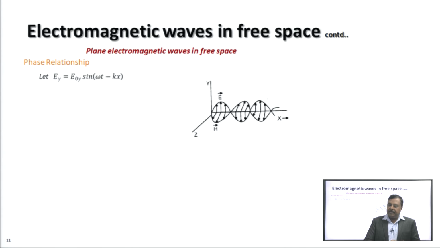In case of a plane electromagnetic wave propagating along x axis, the electric field has no component along x axis, and we considered the y axis along the electric field vector, so the electric field has only a y component. We suppose that the y component of the electric field is given by this wave equation, E y equal to E 0 y sin(omega t minus k x). So, what is the phase of the y component of electric field here? It is omega t minus k x.